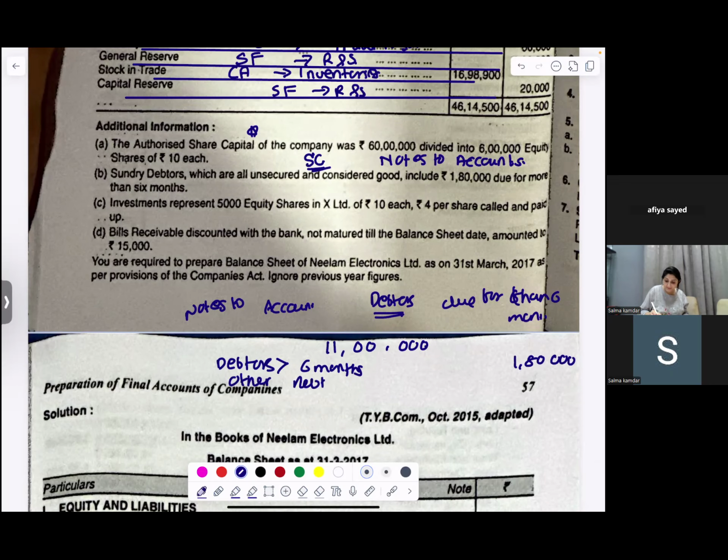This is the rule. Debtors older than 6 months have to be shown separately, and other debtors separately. So under trade receivable, you have to show this split properly in the notes to account.